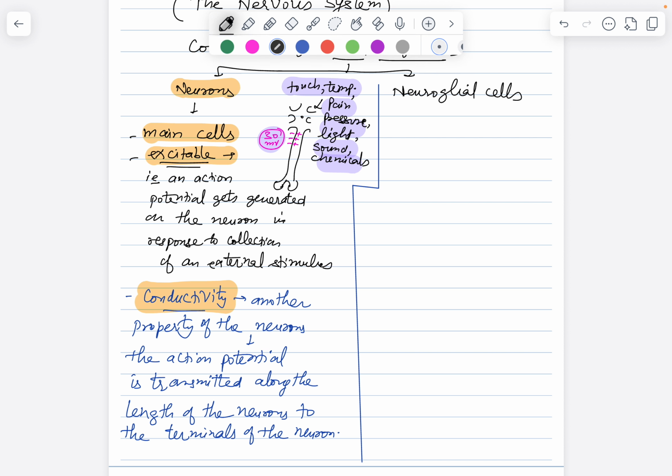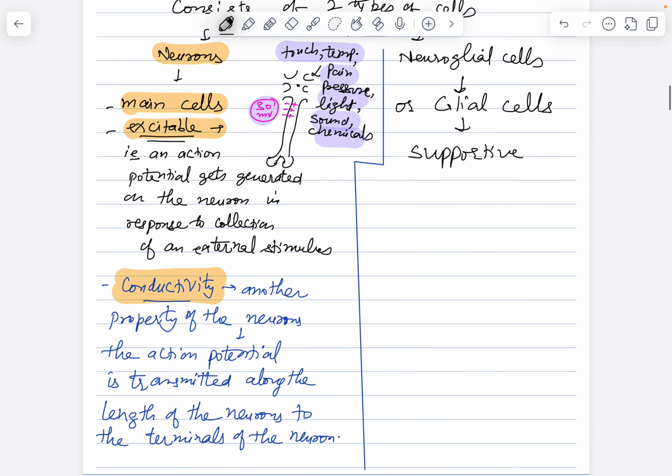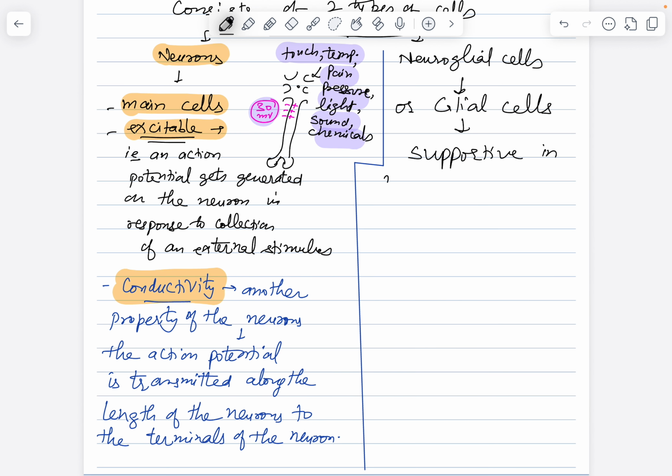Now, while the neurons are performing their functions, excitability and conductivity, there are some cells which will be helping the neurons in carrying out those functions more efficiently. Those cells are called neuroglial cells, or in simple words, glial cells. Neuroglial or glial cells are supportive in nature.